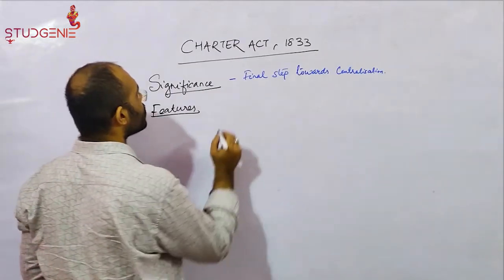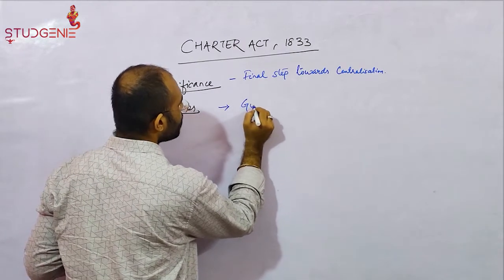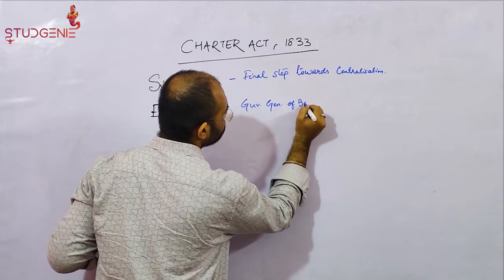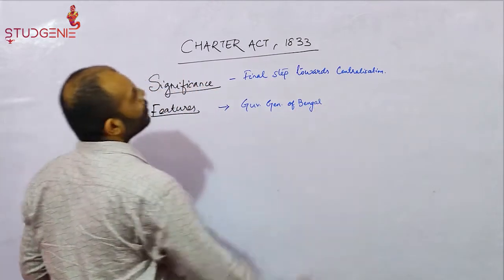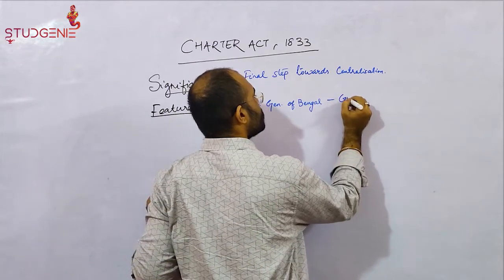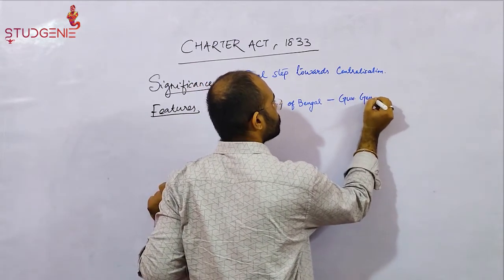For that we need to look at the various features provided in the Charter Act. So the first feature is the Governor General of Bengal was now designated as the Governor General of India.